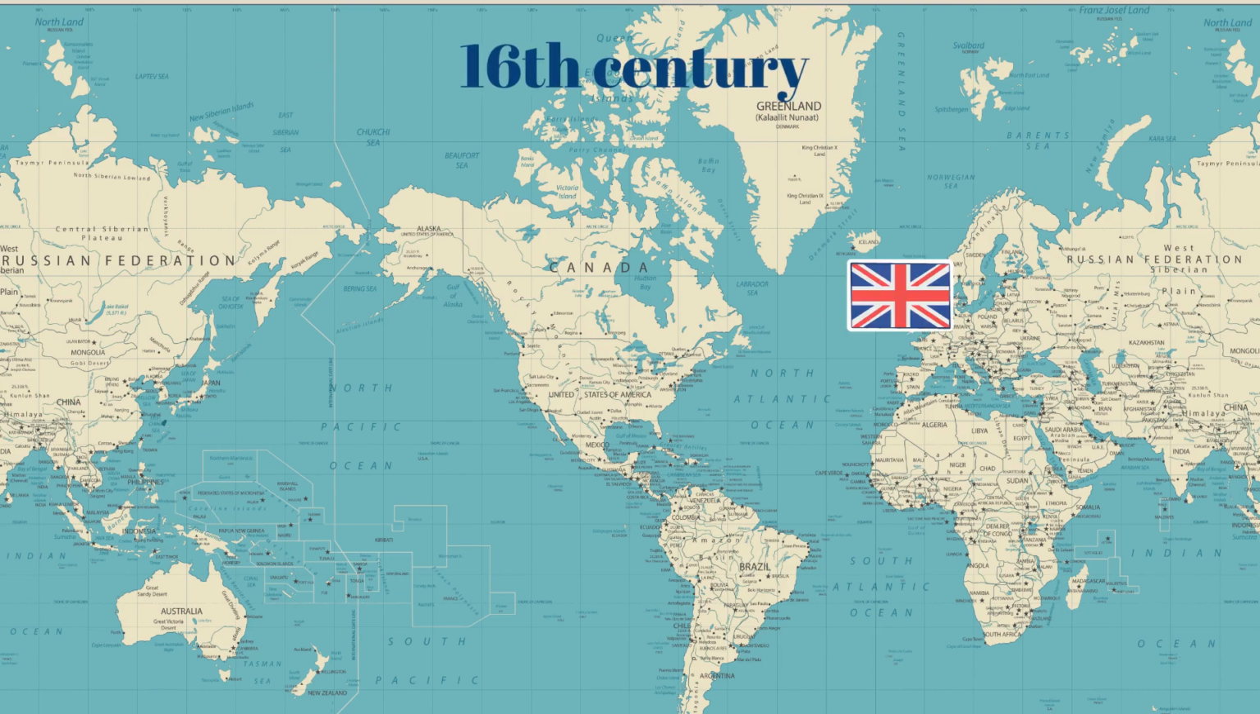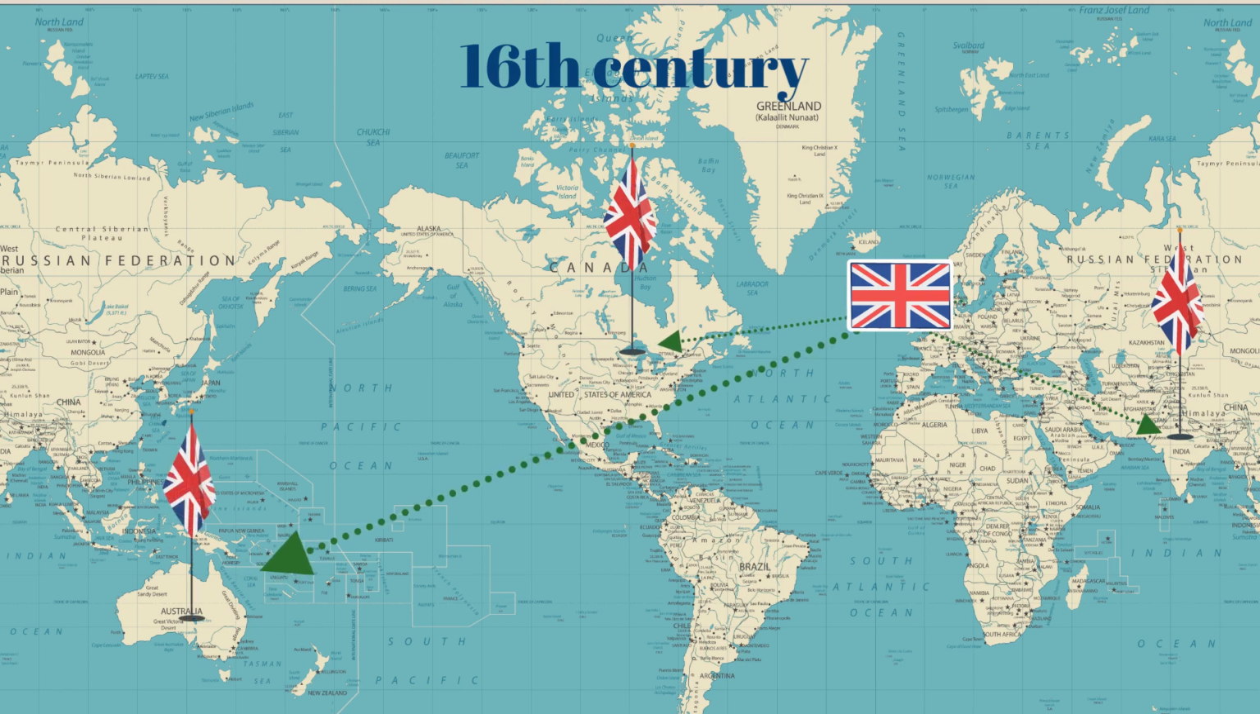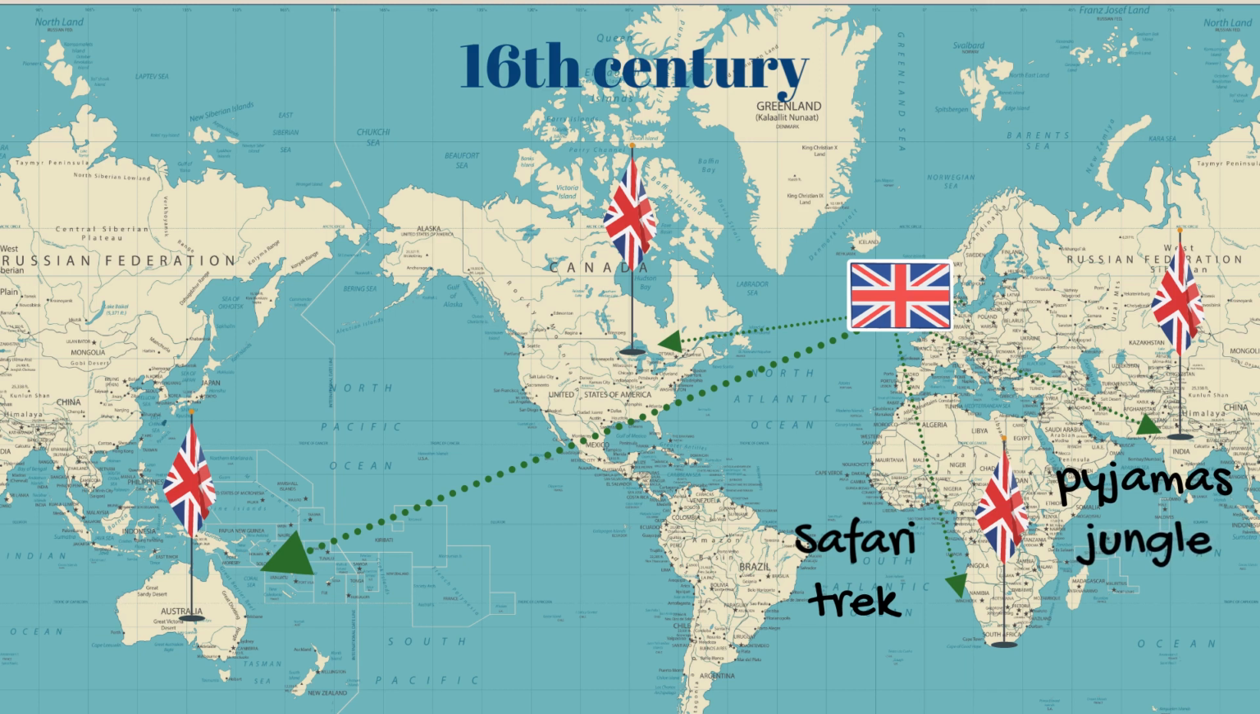The 16th century was also the age of discovery, and for Britain this meant the birth of an empire that stretched across the globe. The British colonialists often used native words, and soon words like safari or trek from Africa, pyjamas and jungle from India, and boomerang from the native Australian language had entered the English language.